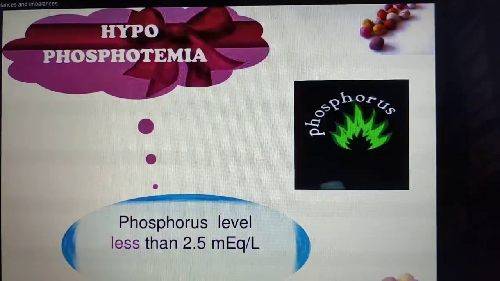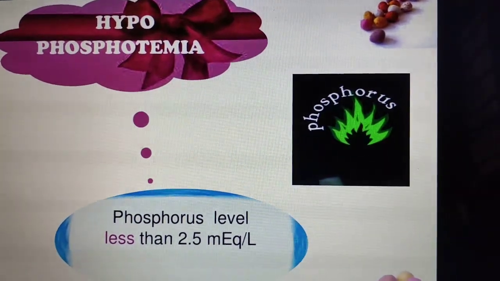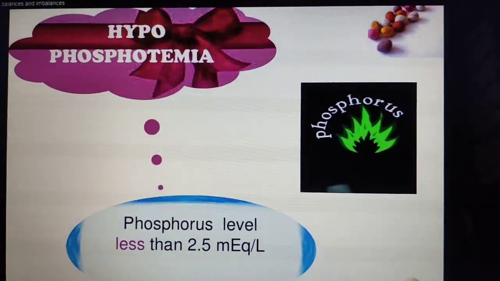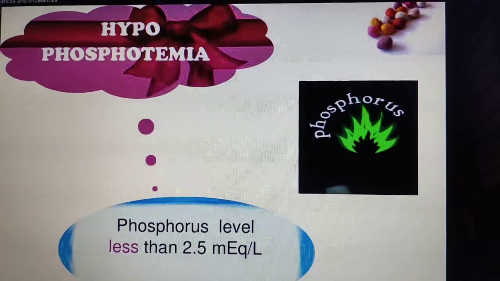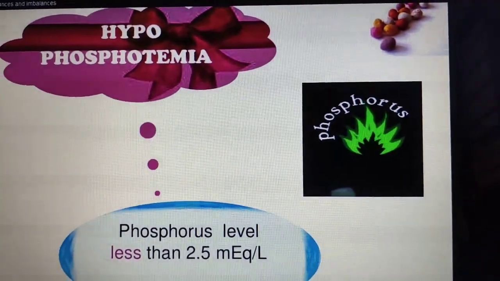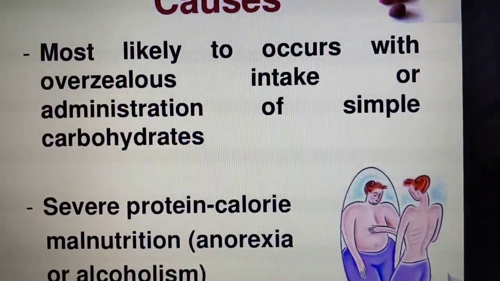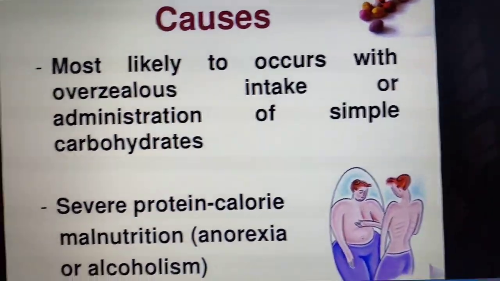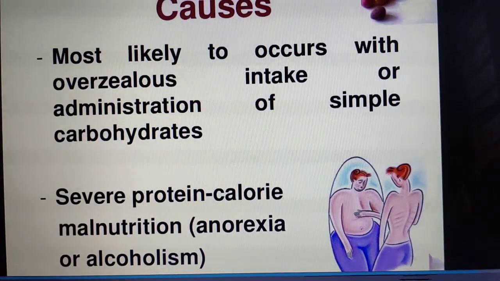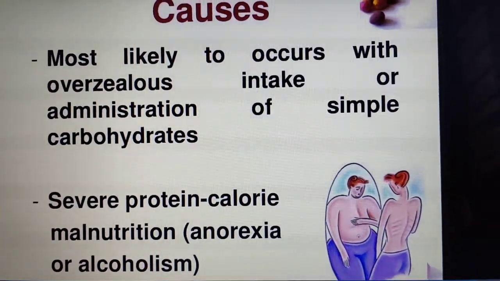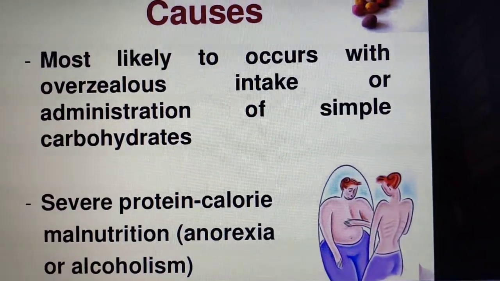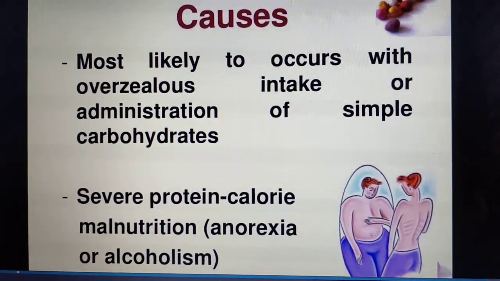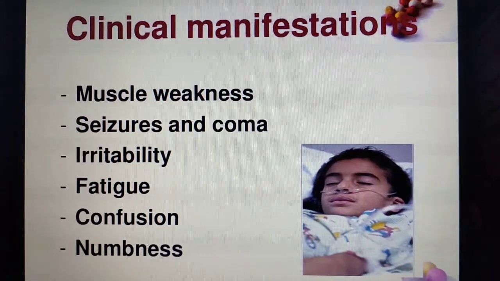Okay, now we'll see the abnormal condition. Hypophosphatemia. See, phosphatemia indicates phosphorus only. When the phosphorus level is less than 2.5 milliequivalent per liter, that we call hypophosphatemia. What are the causes? It mostly occurs with overzealous intake or administration of simple carbohydrates. Then severe protein or calorie malnutrition. So those are the causes for hypophosphatemia.